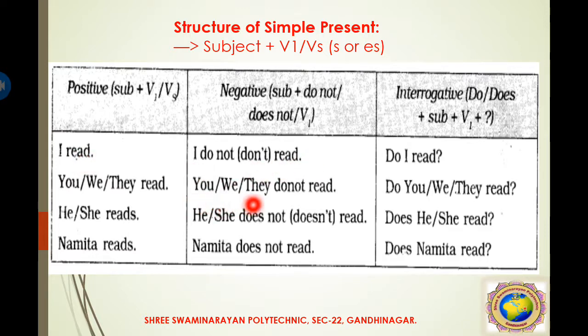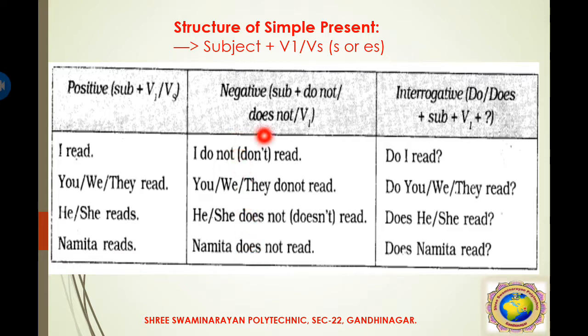Then you, we, they do not read. He, she does not or doesn't read. Here I use not the reads but the read, because I already use the es form here. Namita reads, then Namita does not read. So here the same way as not applied, because es is already applied.